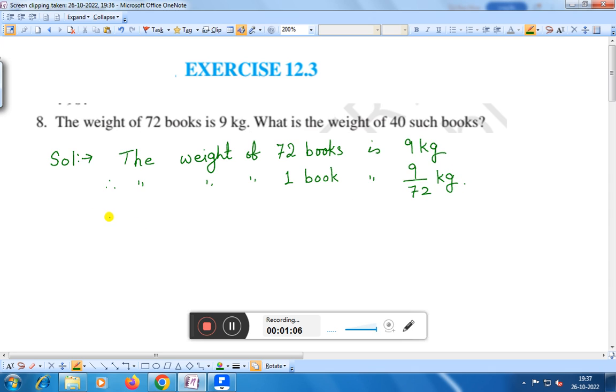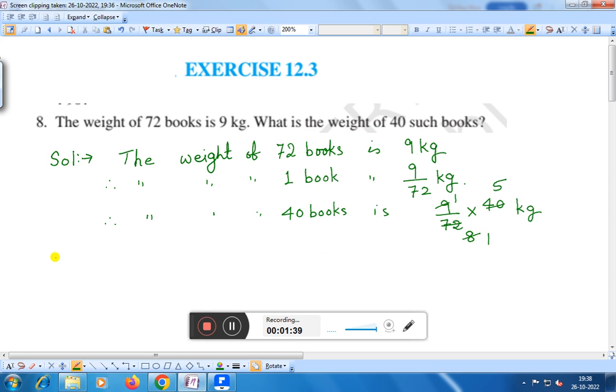Right? Therefore, the weight of 40 books is 9 by 72 into 40 kg. Right? Here 9 1 is 9, 8 9 is 72, 8 1 is 8, 5 8 is 40.